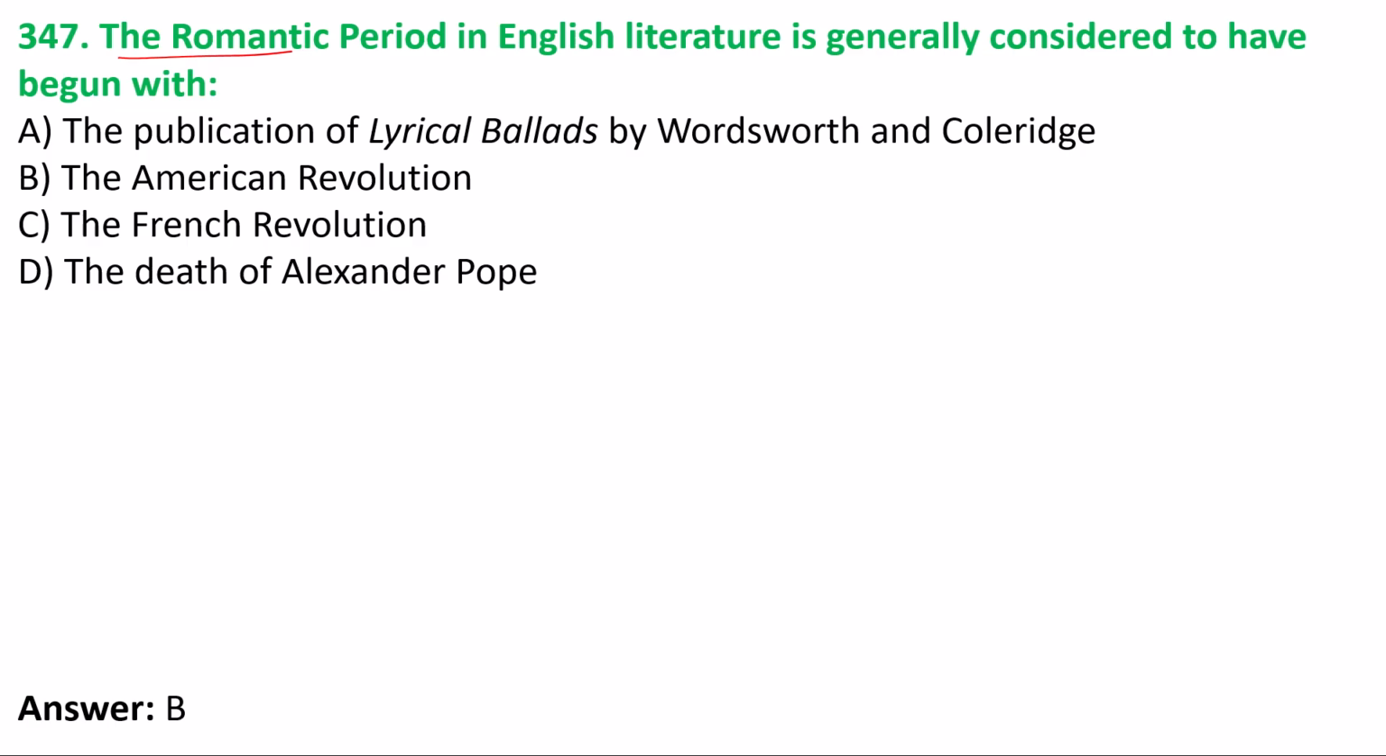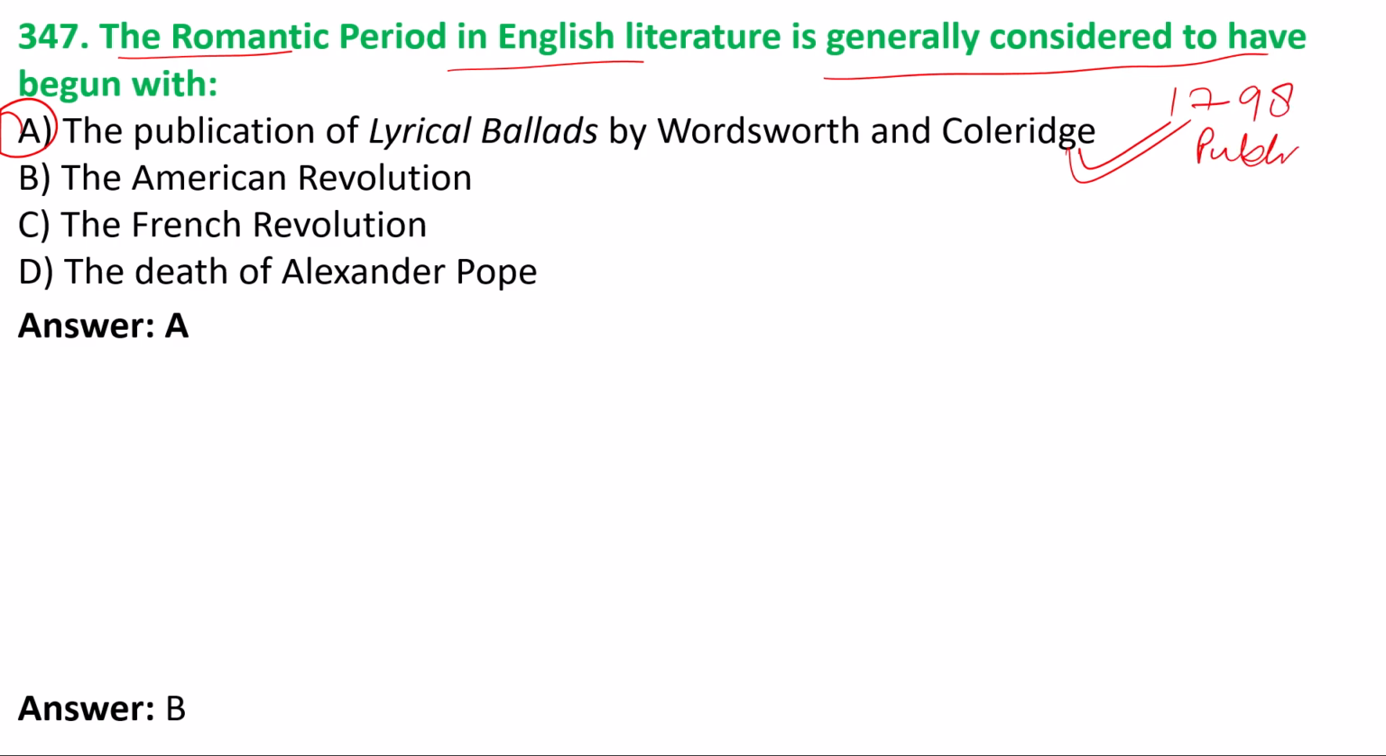347 we have the Romantic period in English literature is generally considered to have begun with the publication of Lyrical Ballads by Wordsworth and Coleridge. Option A is the answer because in this year 1798 this work was published, and with this Romantic era started with the publication of this work.